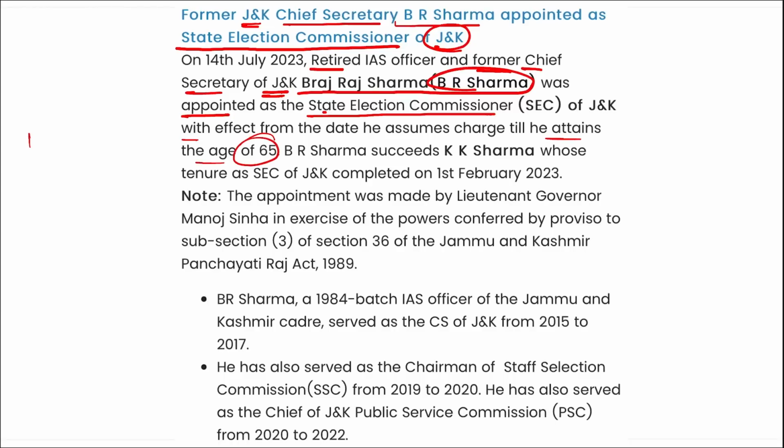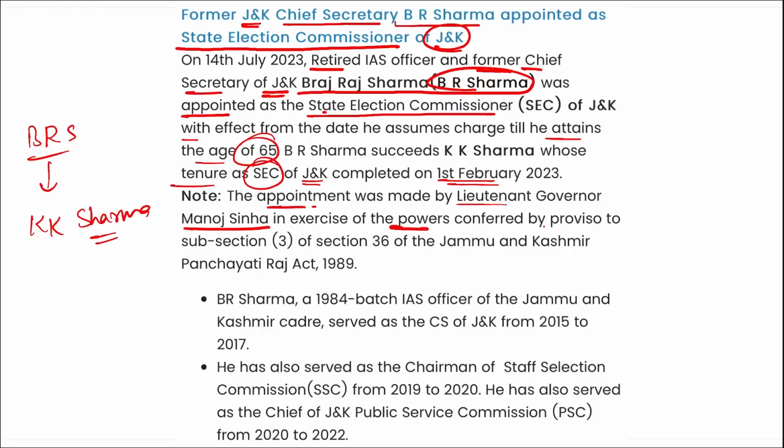Then the next question becomes, whom will B.R. Sharma be replacing? He will be succeeding K.K. Sharma, right? Whose tenure as the SEC of Jammu and Kashmir completed on 1st of February. The appointment was made by Lieutenant Governor Manoj Sinha in exercise of the powers conferred by Proviso 2 subsection 3 of section 36 of the Jammu and Kashmir Panchayati Raj Act.